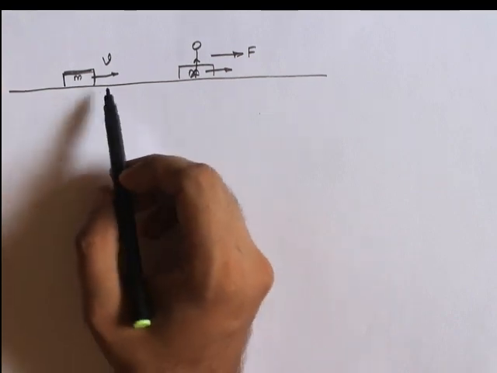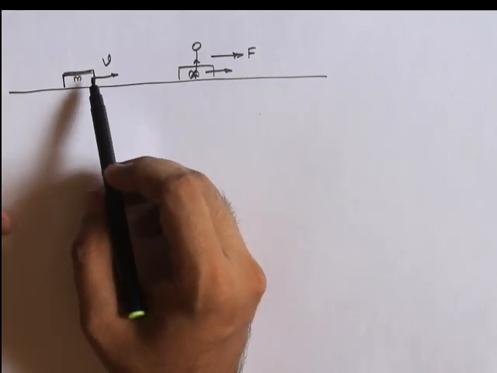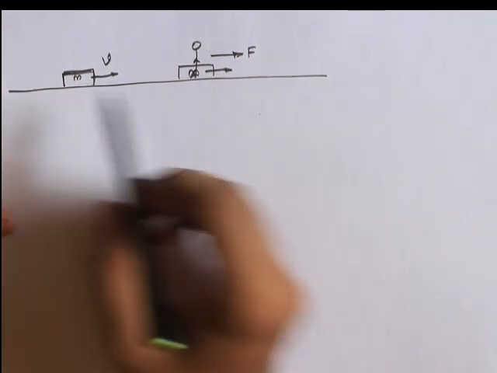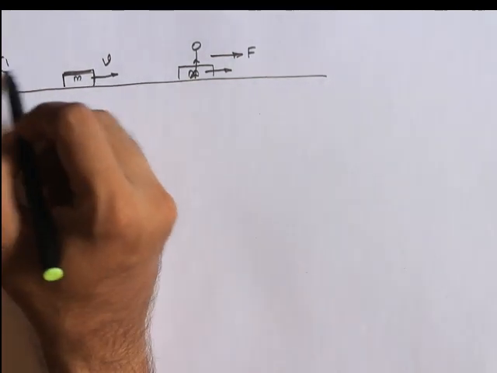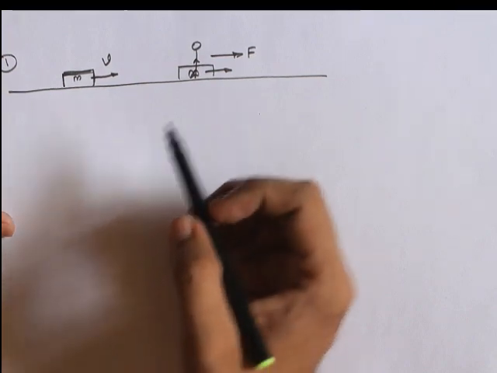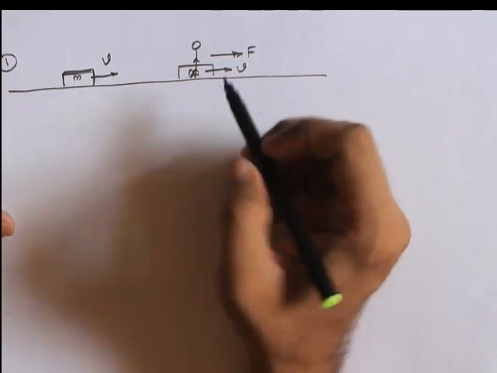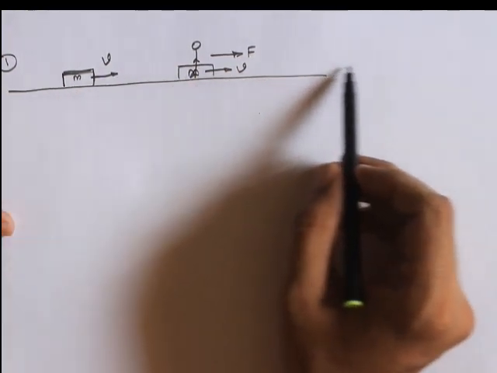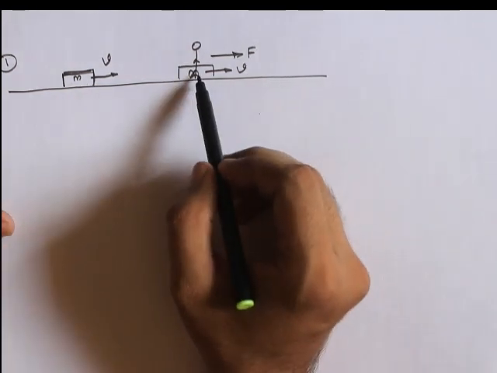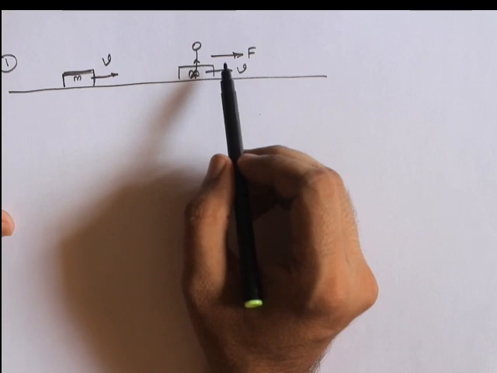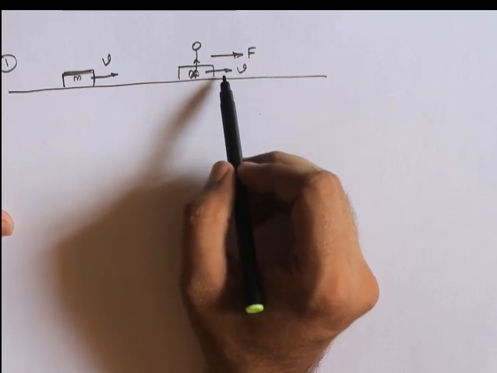If I ask you the direction of the velocity, since it is moving towards right, the velocity will be directed towards right only. Now the moment it crosses me, I also apply a force in the same direction of the velocity.